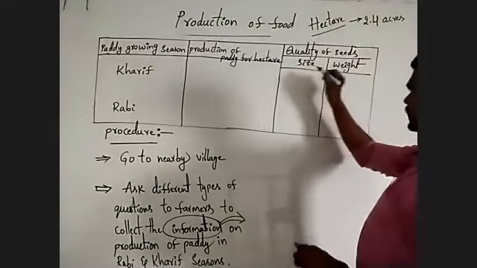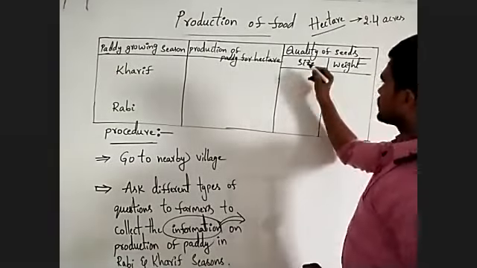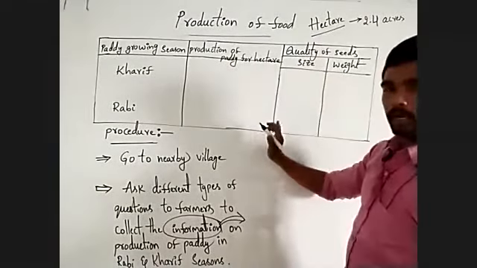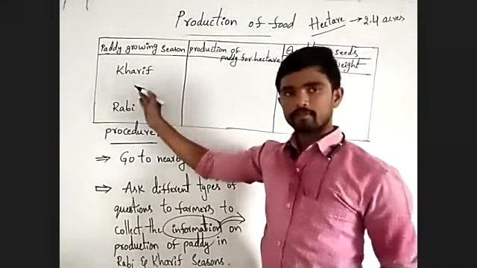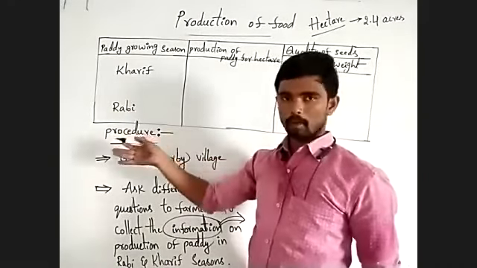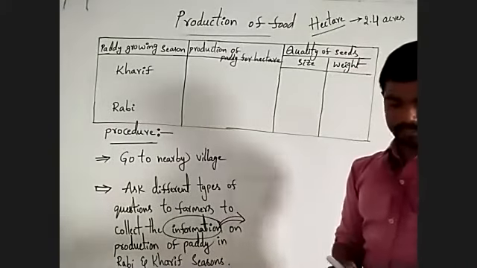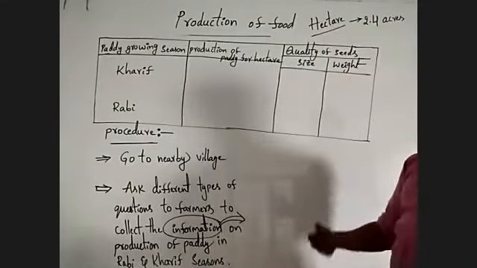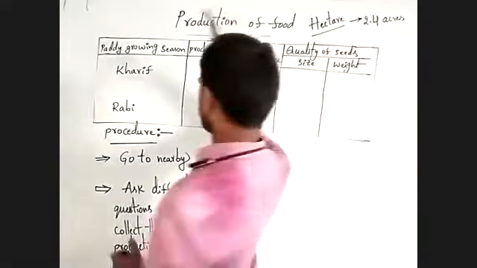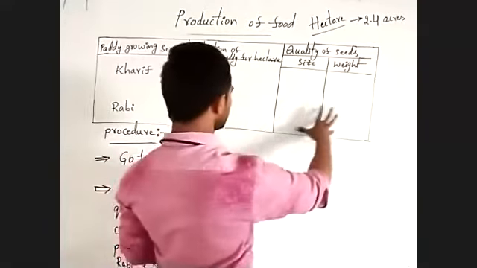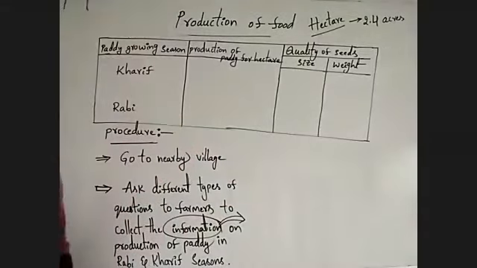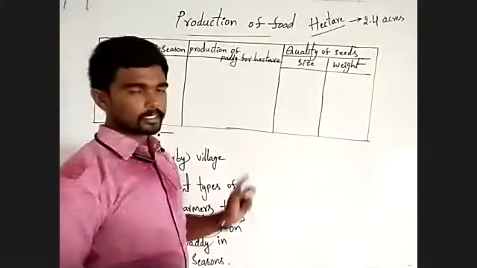Next, quality of seed, size: large or small, in Kharif, large or small. Okay, next weight, more weight and less weight. Like this, you have to write the entire information in tabular form. Observe here. Listen carefully.